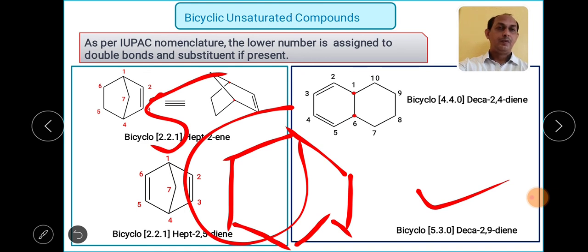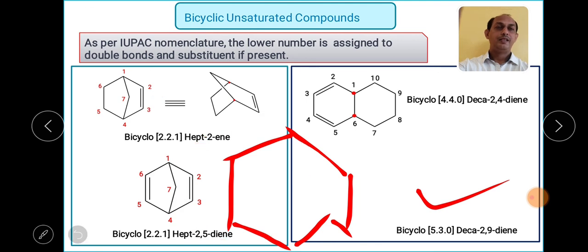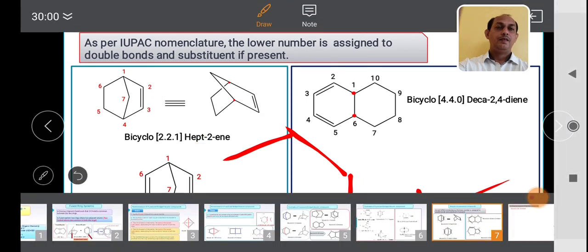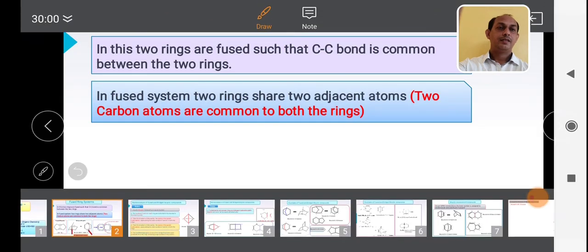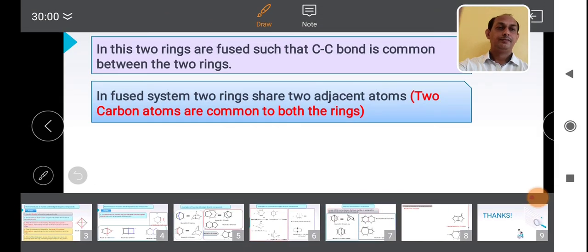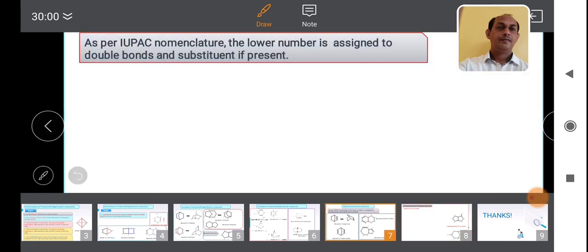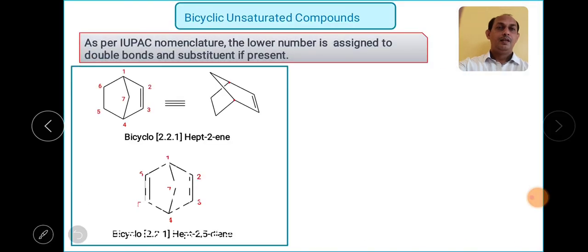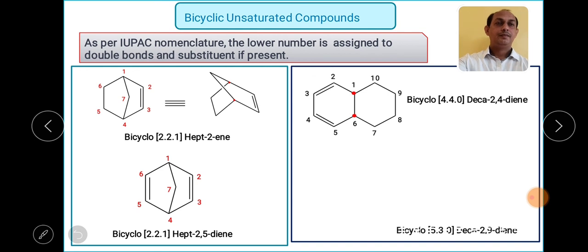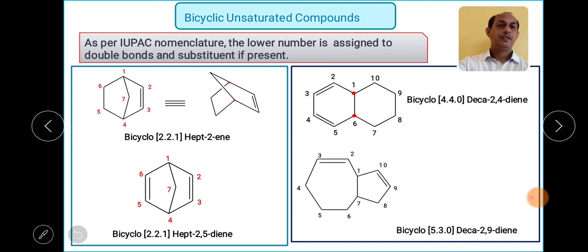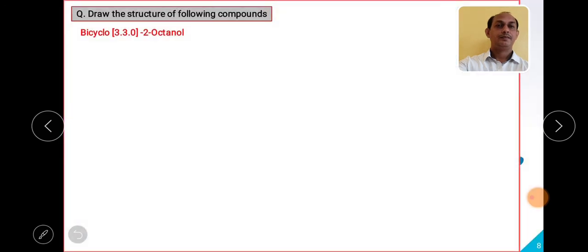And in this ring how many carbons? 1 2 3, right? So this is how we get it, and then we start numbering from the largest end, and we can write the structure. Let us see what the structure is. So this will be the structure. This is how we can write.